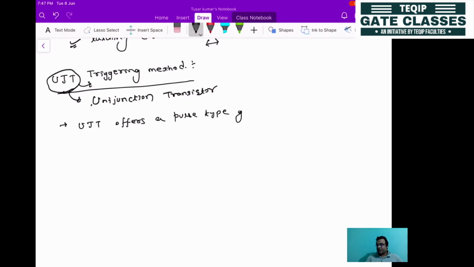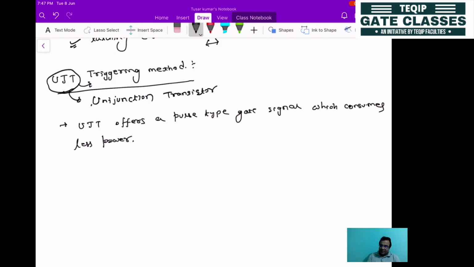So the gate signal that you will be applying will be like a pulse, which meets our objective, and it consumes less power. That is one of the advantages of the unijunction transistor.